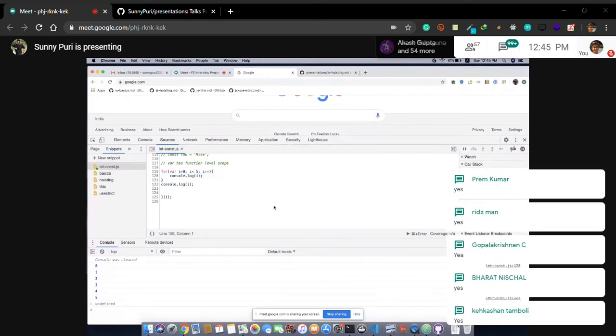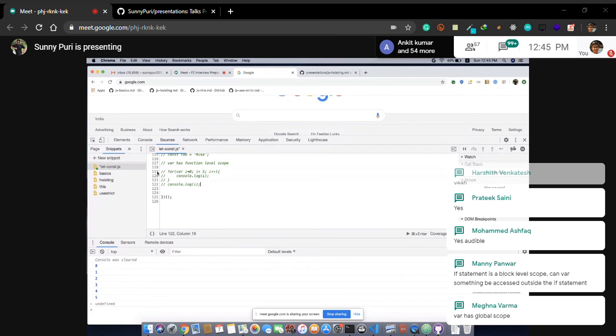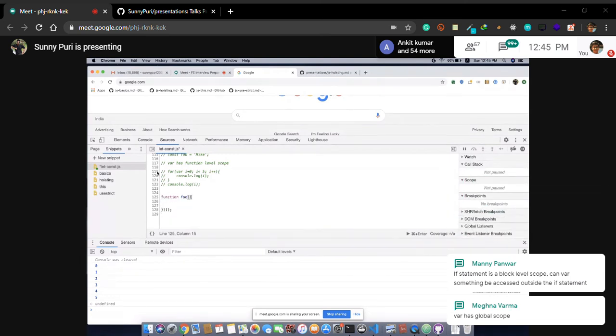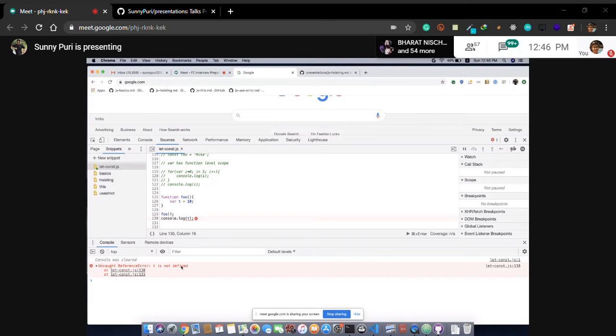Okay, yeah. So it is giving 0, 1, 2, 3, 4, 5 because i is accessible. Let's see what is function level scope. Suppose inside a function we declare var t = 10 and call the function, and if we try to console t, it will say t is not defined. If I remove this function, var will become a window object, a global object. Then I can access this value.